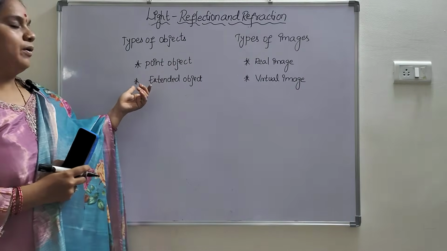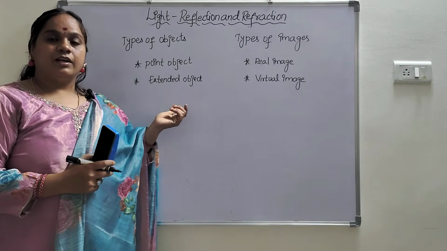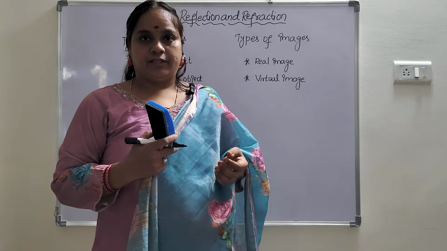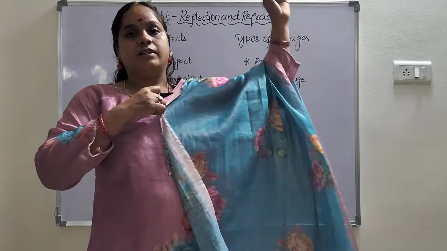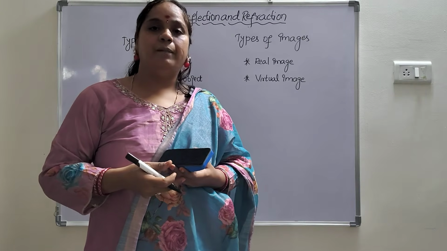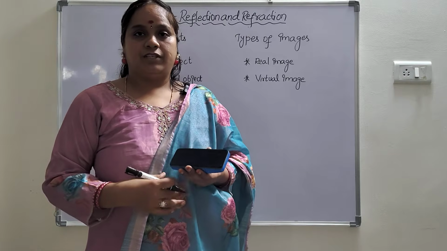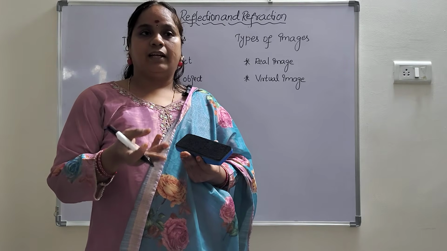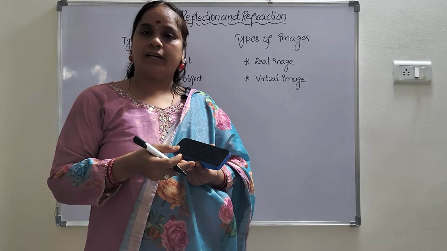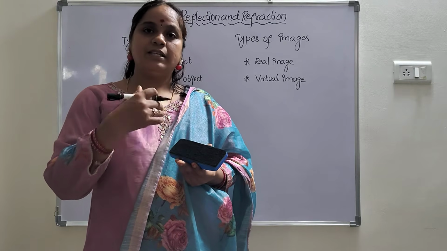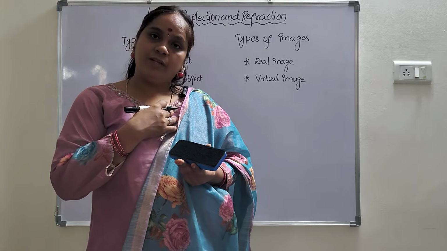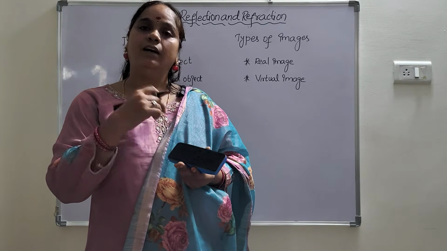Okay, coming to the point object. What is an object? For example, if I'm standing in front of the mirror, I'm the object and my image is forming in the mirror. So that will be the image. Objects can be a candle, a pencil, anything. The best example is if I'm standing in front of the mirror, I am the object and my image is going to form in the mirror.